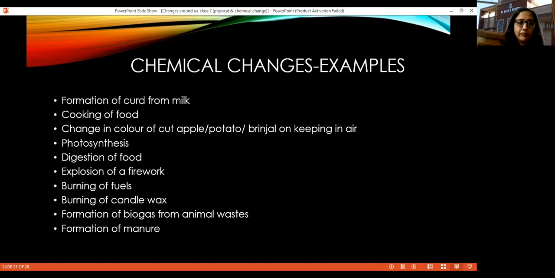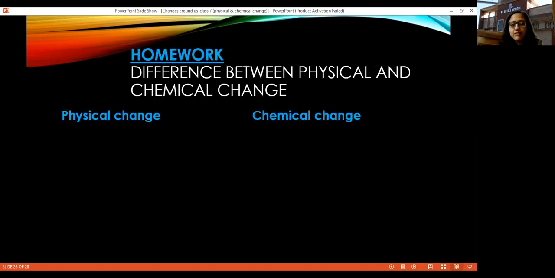Now there is a homework now for you. You have to write a few differences between these chemical and physical changes. So I have already shared the definitions with you. I have already shared the characteristics of these changes with you. So using those characteristics, using the definitions, you will try to write the difference between a physical and a chemical change. So you can write at least 4 points. Okay, so try to write at least 4 differences between the two.